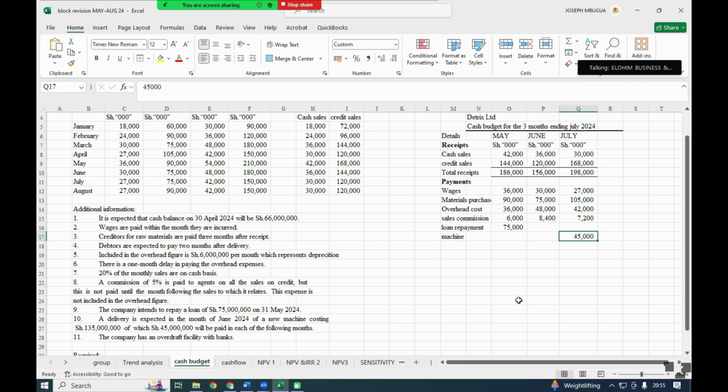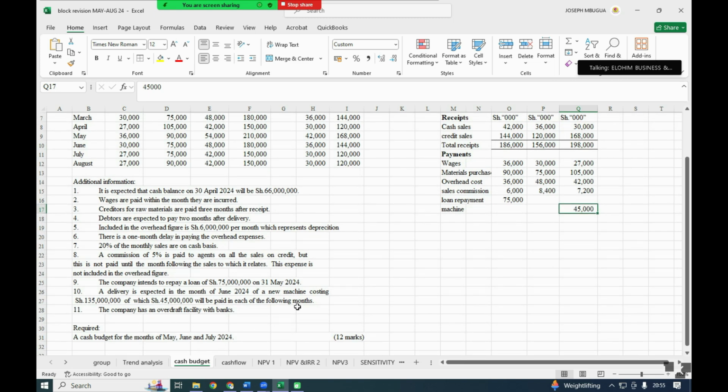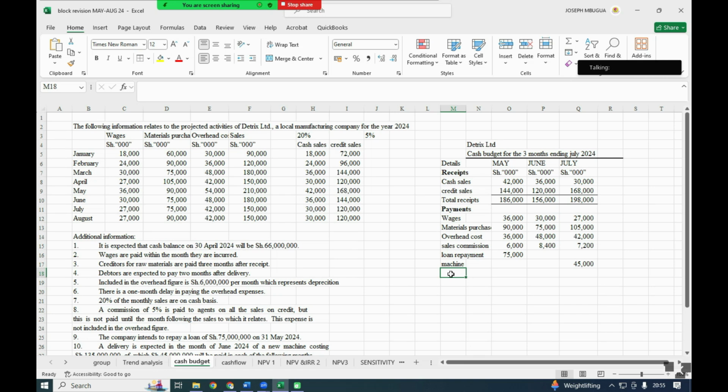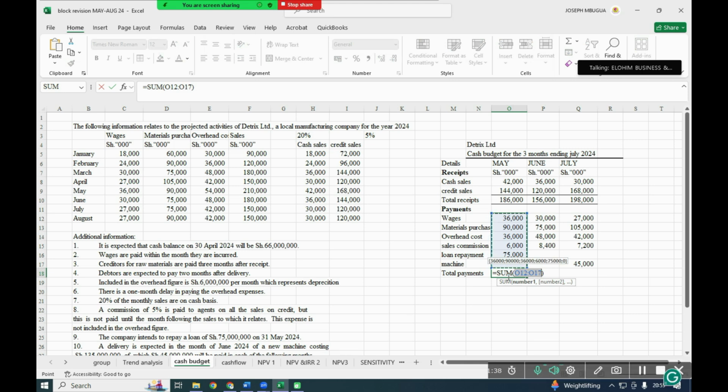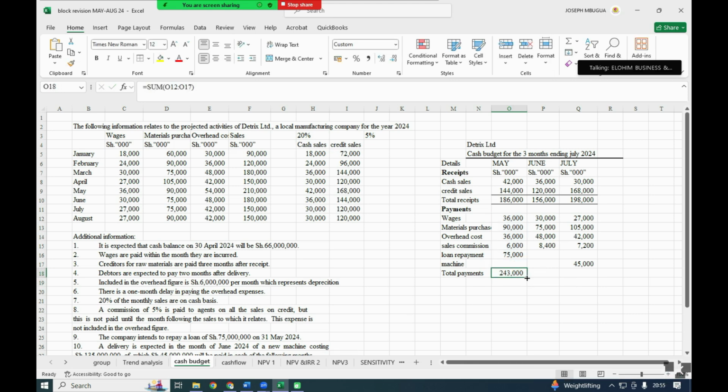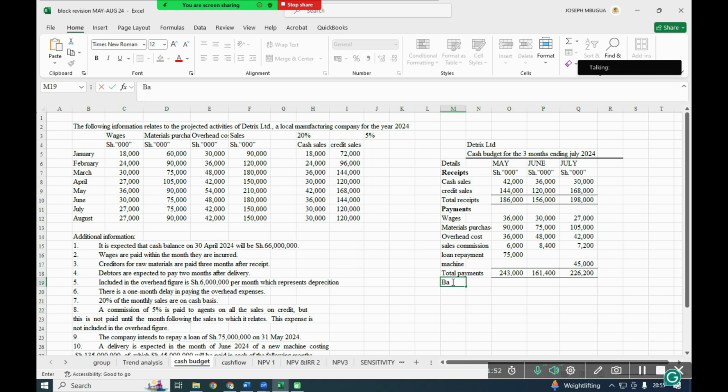So for this cash budget, we shall only account for the month of July, when we shall incur that payment of 45. And we get the total payment. I believe we have captured all of them. So total payment there. I'll drag this. Now that is our total payment, and we get the balance for the month.